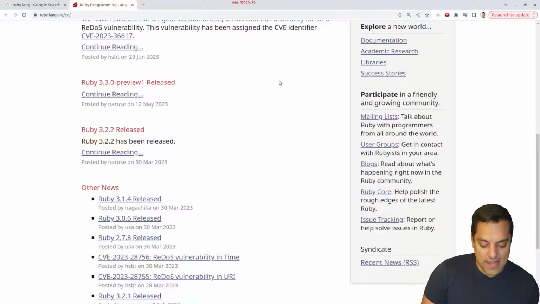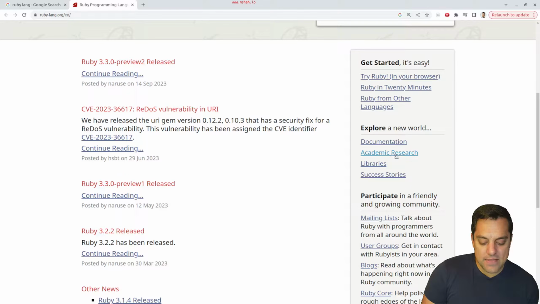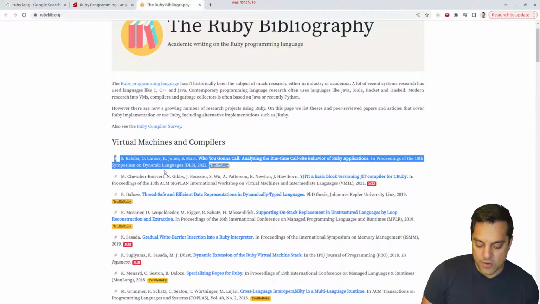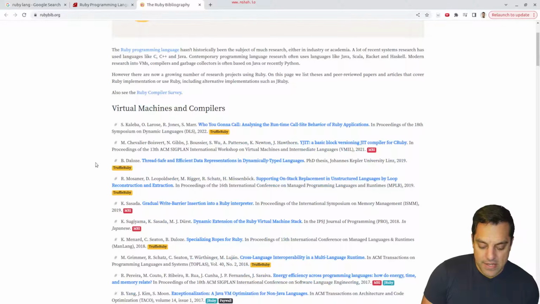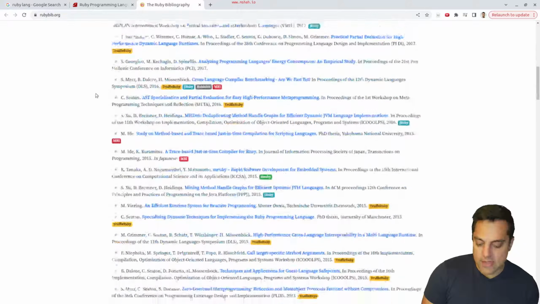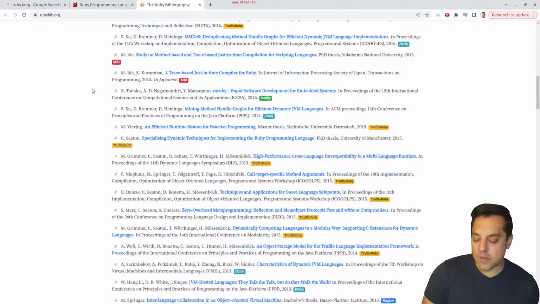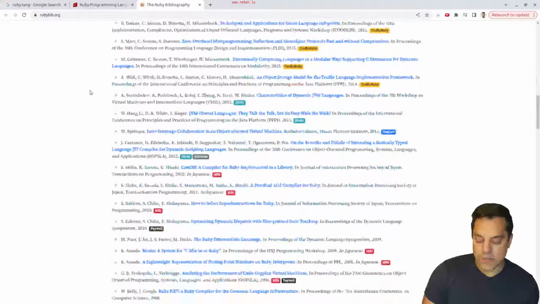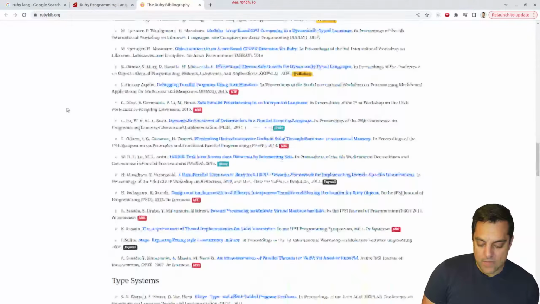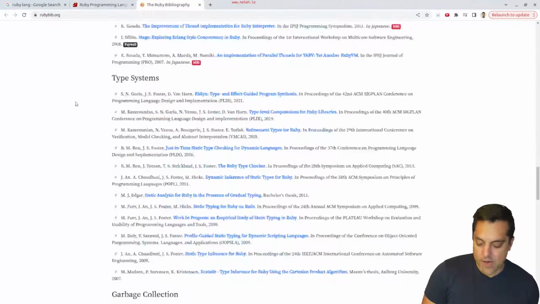So let's go ahead and take a look here. Now, this is kind of neat. This is probably the first time I've seen this on a programming language page: the academic research, all the way up to virtual machines and compilers. I know programming languages are used to do different research, and you'll often choose different languages, but it's kind of cool to see some of the different areas here.